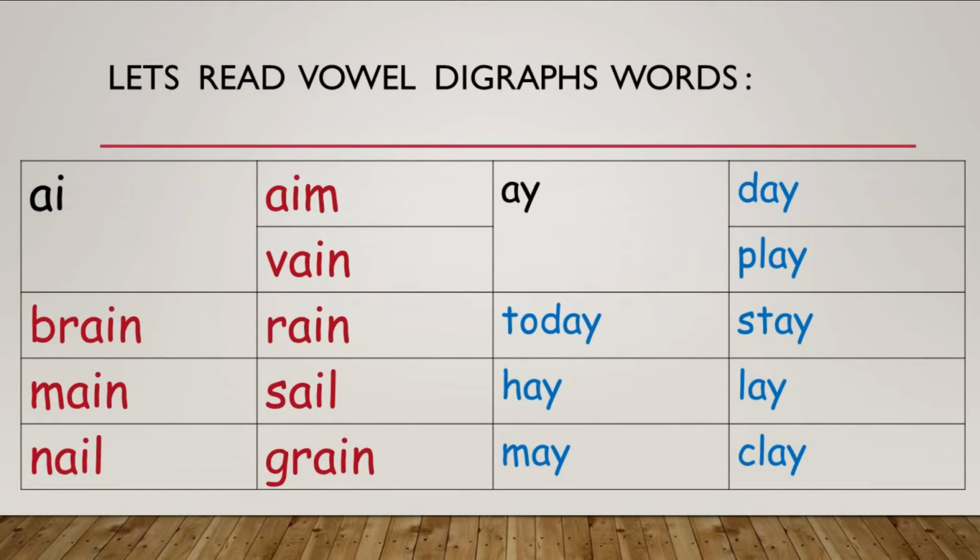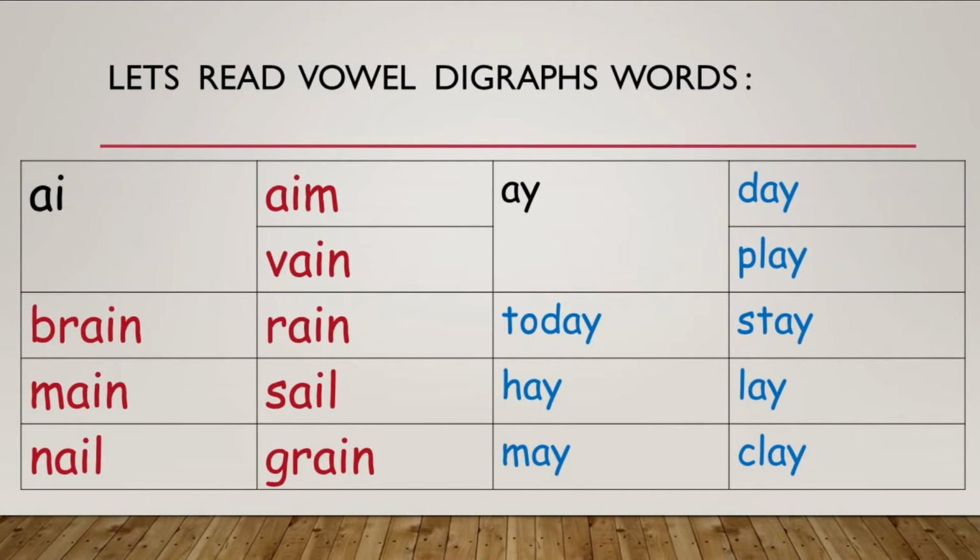Now coming to next, AY. This is also a digraph. Sometimes AI gets replaced by AY. We are going to see some words where AI gets replaced by AY. So the first is DAY. How will we make the sound? D-A, day. P-L, pl, A, play. Here also only the first letter is talking and the second letter is silent.